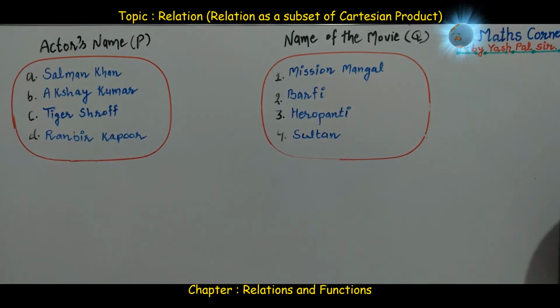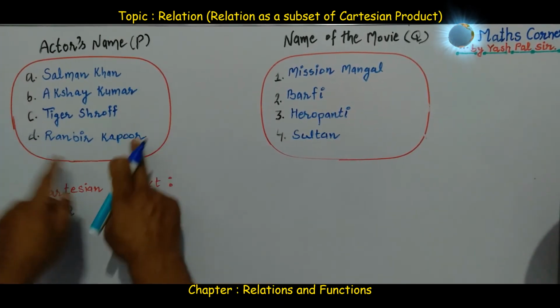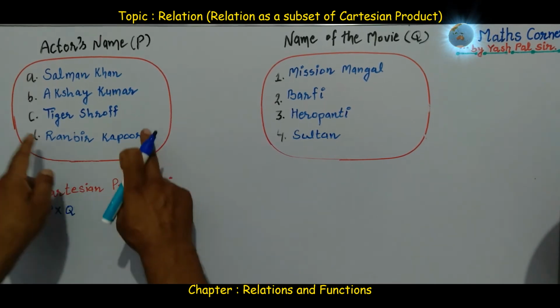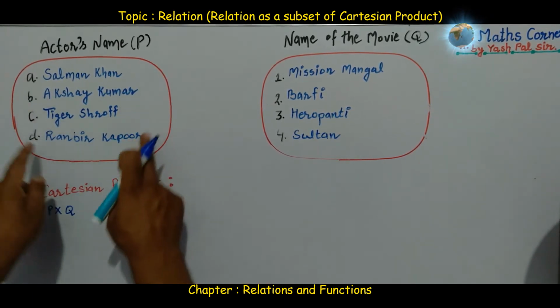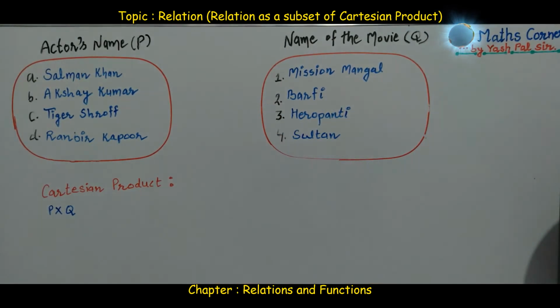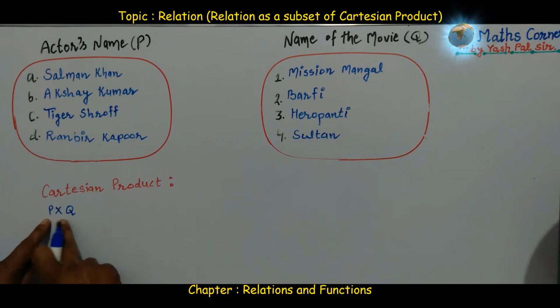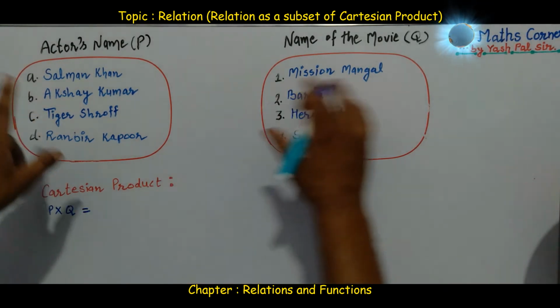First of all, we start with the Cartesian product. Cartesian product of the first set is the association, mapping, pairing between the members of the first set and the members of the second set, which is called Cartesian product. Here this is denoted by P cross Q. How can we make the pairs?